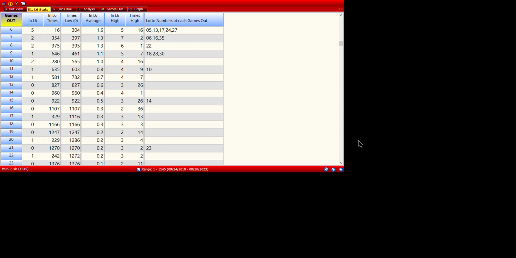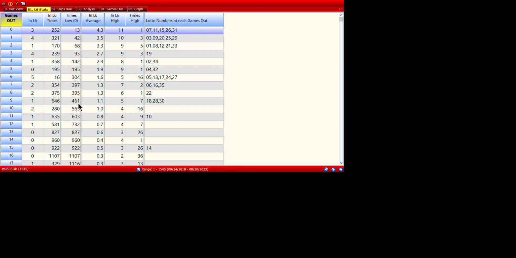They sitting there, yeah, y'all got me messed up. I ain't going nowhere until this happens. It's a guaranteed hit. So we don't know what they may do. We don't know what they may not do. We just don't know. And then you can sort them. The low times. This shows how many times the lowest times in the 6 games, 0 happened for each game out.